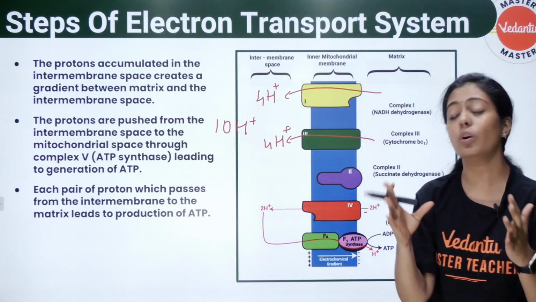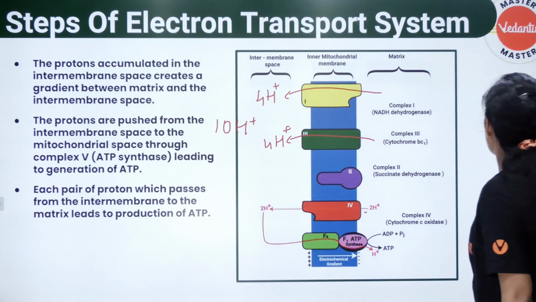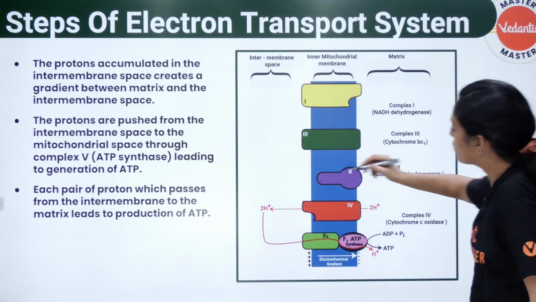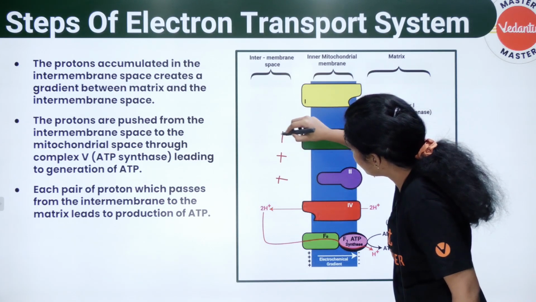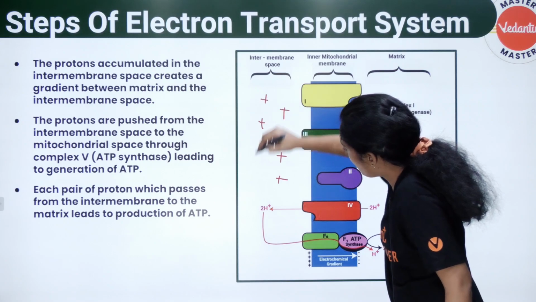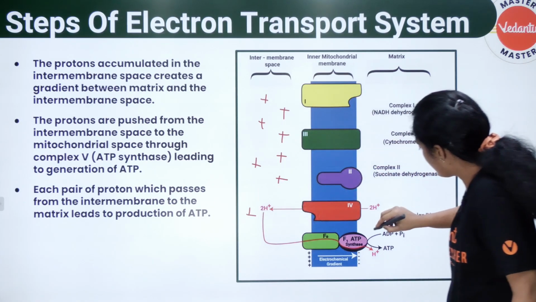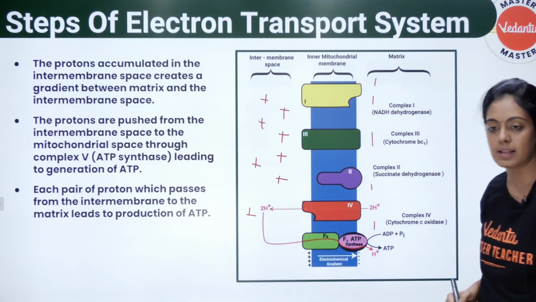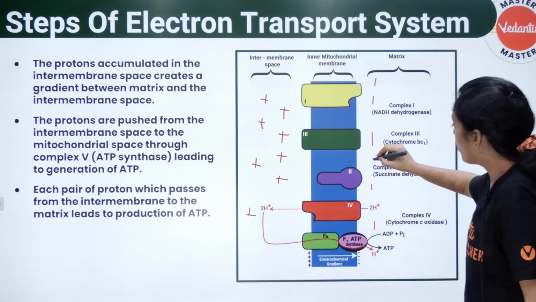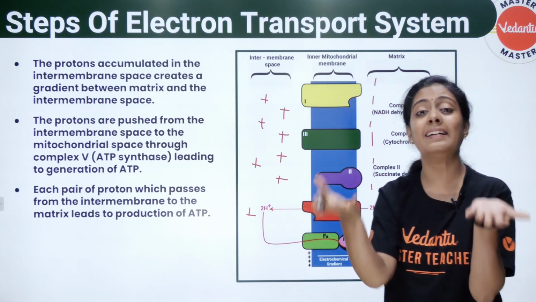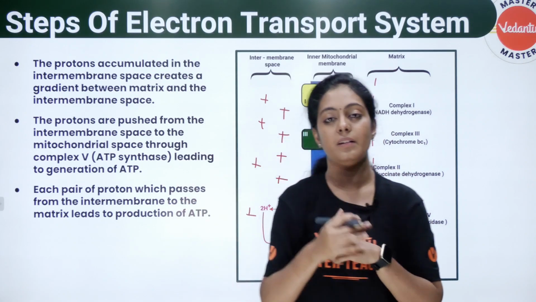This is going to cause protons to pump, and there is going to be a proton gradient. So outside there will be a lot of positive charge, and inside there will be a lot of negative charge, pasangala. Okay, this is going to cause an electrochemical gradient.